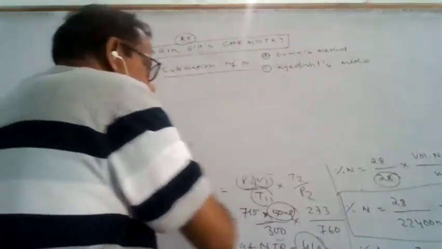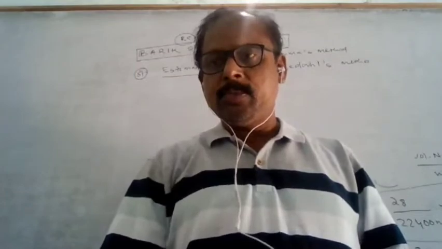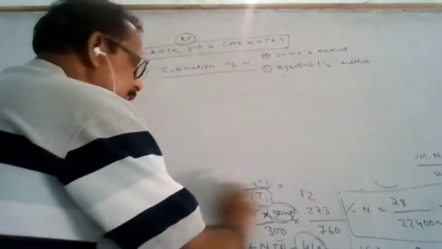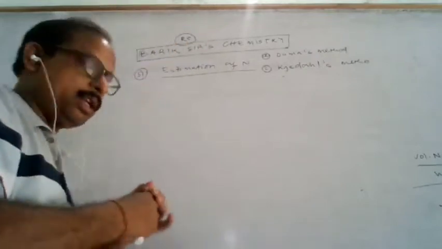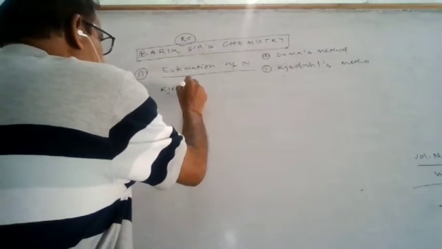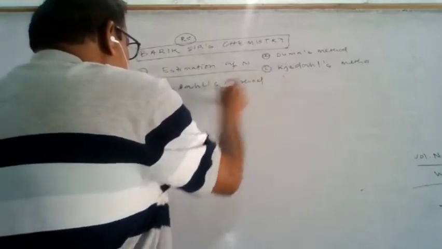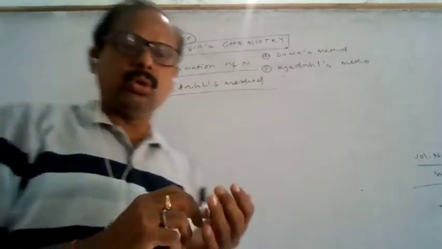So the next method is the Kjeldahl's method. That is a very important one. In the Kjeldahl's method, we can estimate the nitrogen. There is a Kjeldahl tube for the estimation, but that is not required. The only thing you have to know is the calculation.